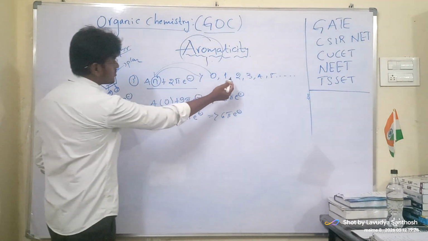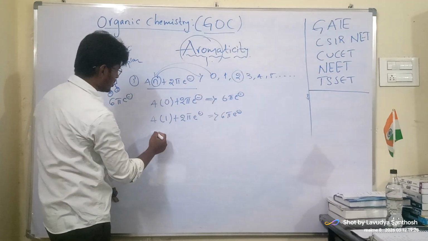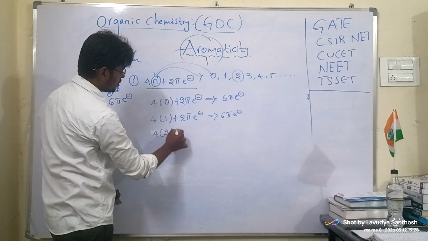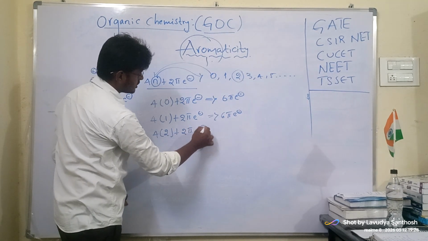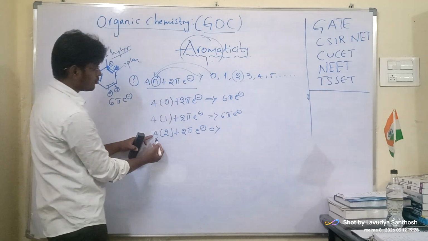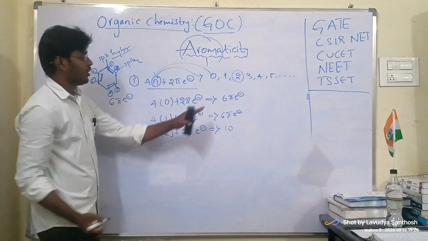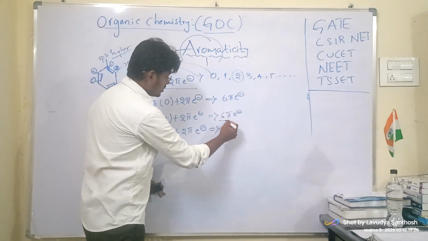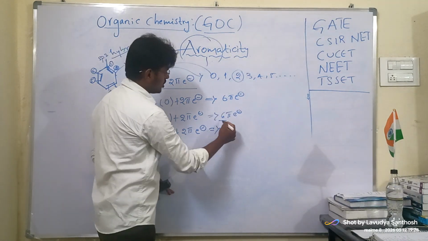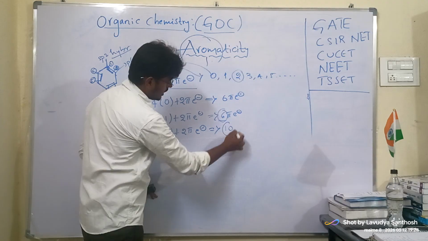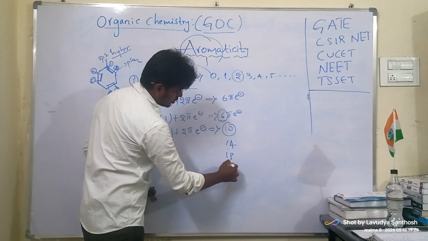Now if we substitute 2, 4 into 2 plus 2, how many pi electrons do we get? 4 into 2, 8. 8 plus 2, 10. So it should have 2, 6, 10, 14, 18, 22 pi electrons.